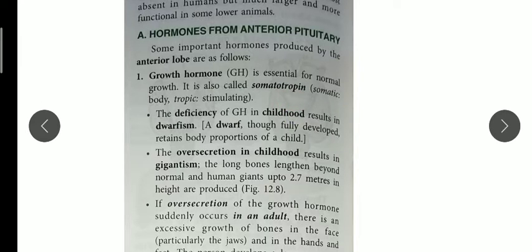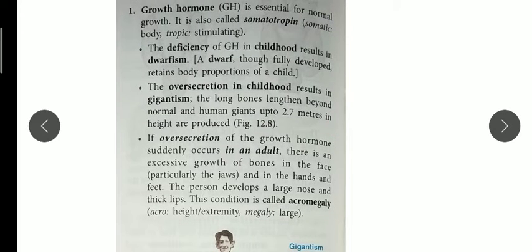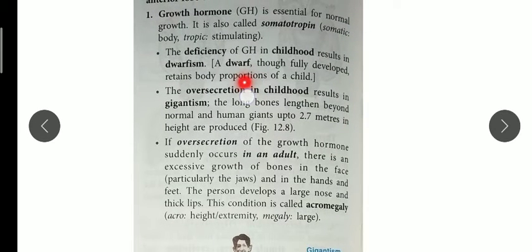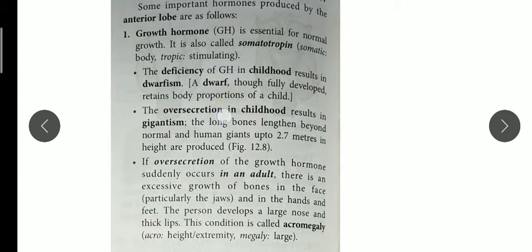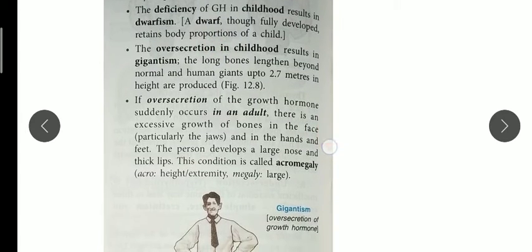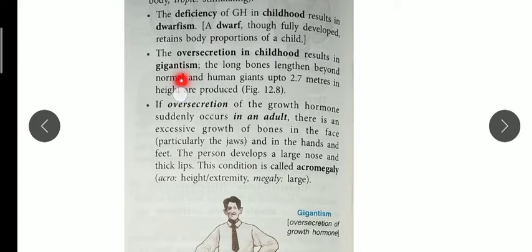Now, as I said, over secretion is bad and under secretion is bad. The deficiency of this growth hormone in childhood, we all know, will lead to dwarfism. That child will not get normal growth. He or she may be of short height. Now the over secretion results in gigantism.